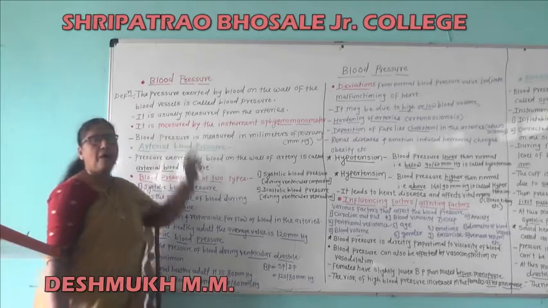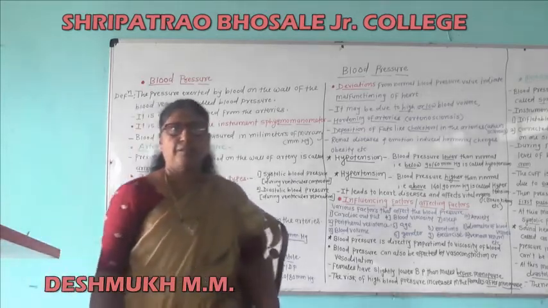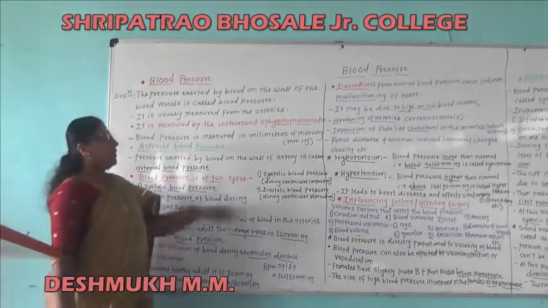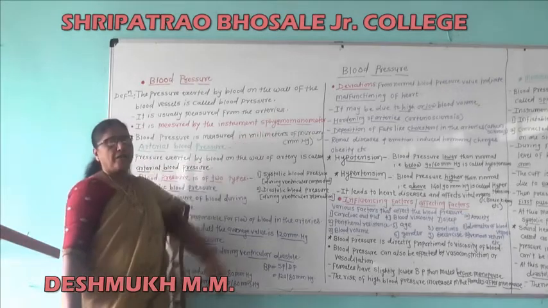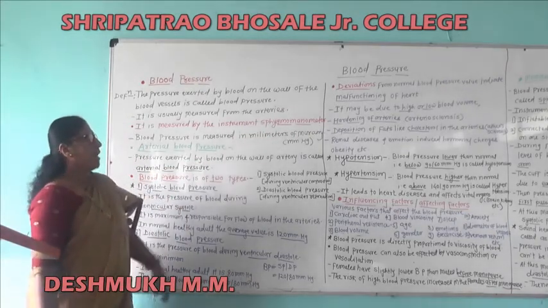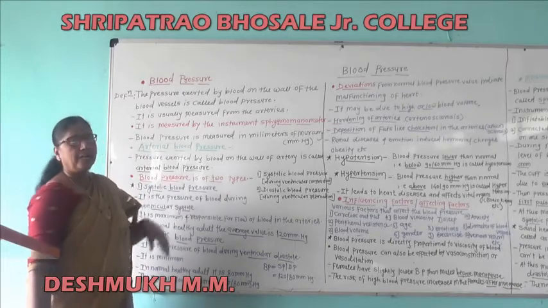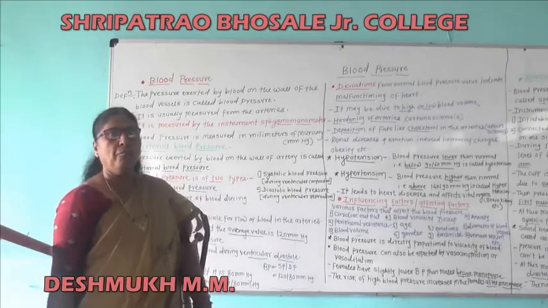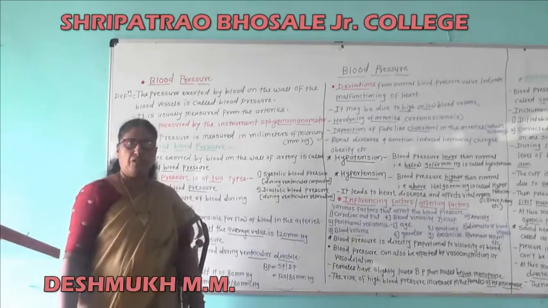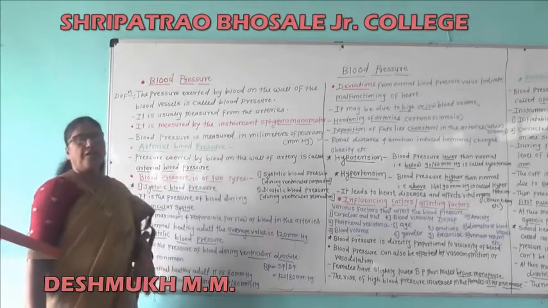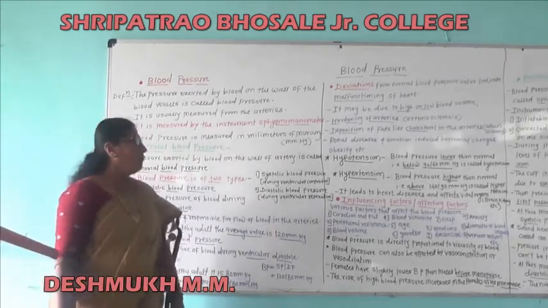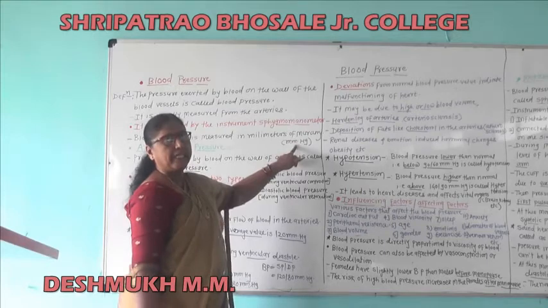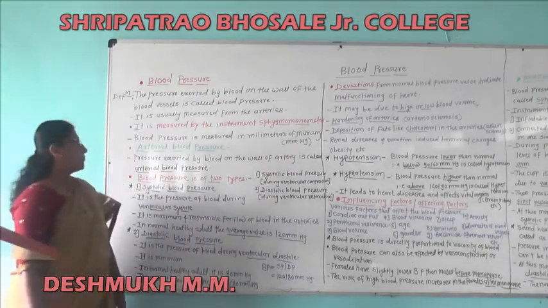It is measured by the instrument sphygmomanometer. Blood pressure is measured in millimeters of mercury, that is mm of Hg.